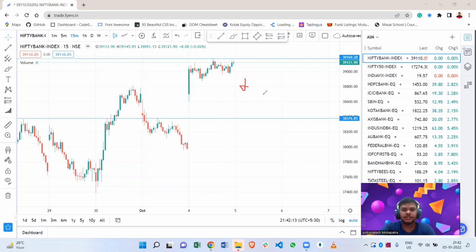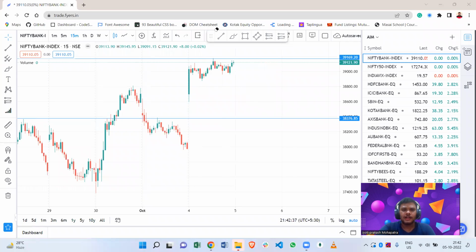And let me tell you, if the market opens gap down tomorrow at 38,800 or 38,600, and in the 15 or 5-minute candle we see any positive trend, like any buying happening, then we can easily take a buying trade, and our target will be the round level 39,000, and after that a second target up to 39,120 to 39,150.